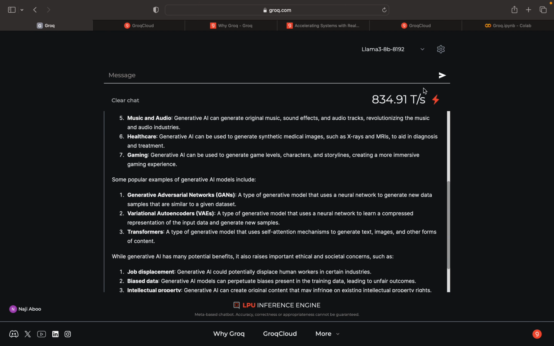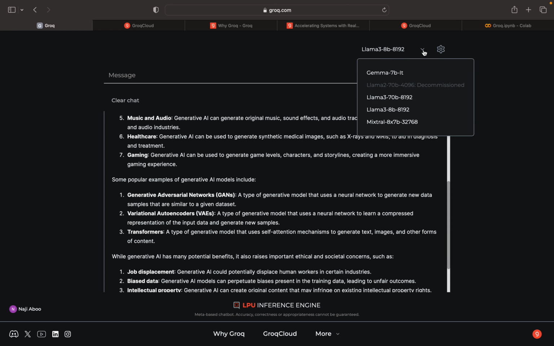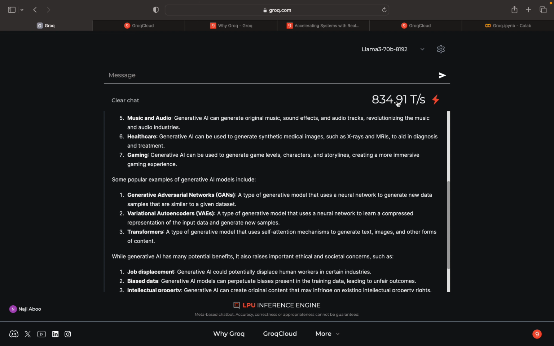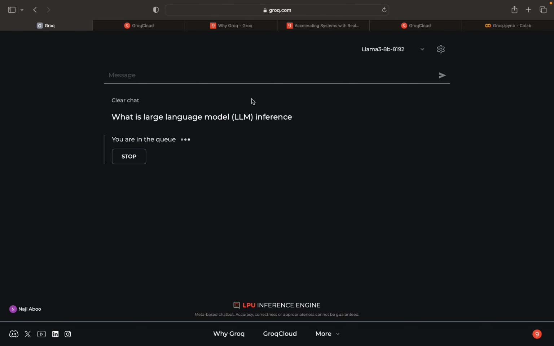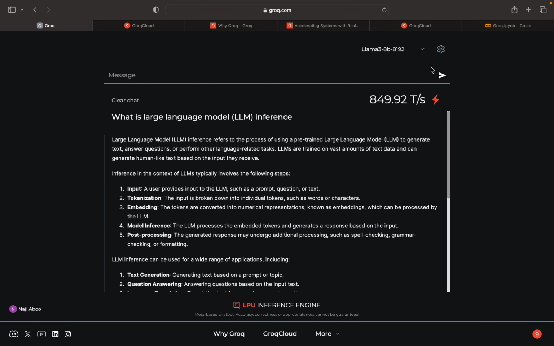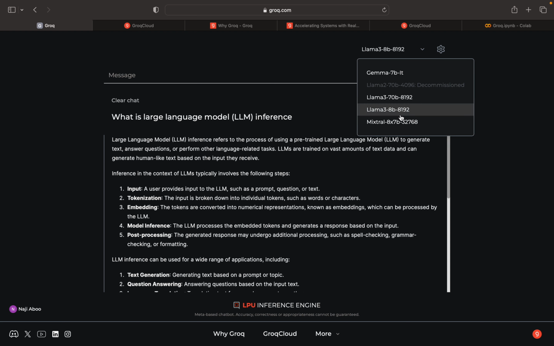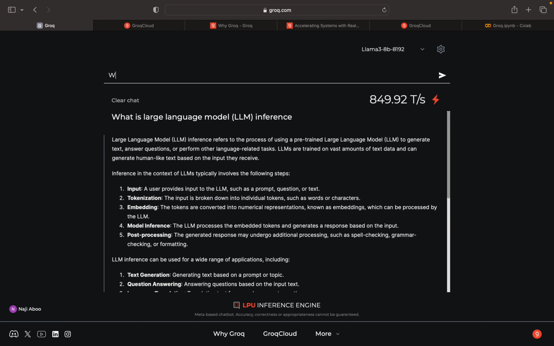Currently they have integrated 3 or 4 models: Gemma 7B, Llama 3 with 7 billion and 8 billion, and Mistral is also connected. So these are the 4 LLM models that they are using. I can switch to maybe Llama. Now let me refresh it. I can easily switch this one. I can ask why Groq.